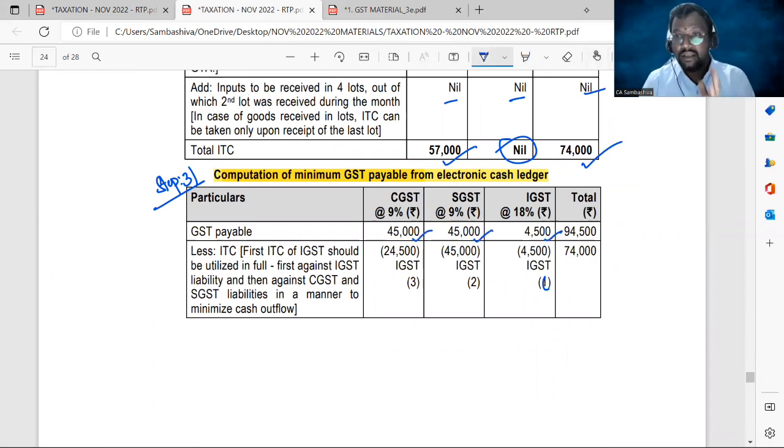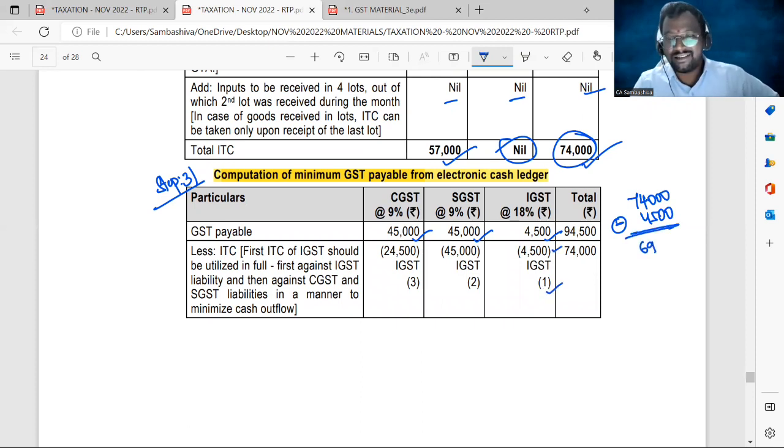Okay, now whenever you are paying the GST liability, first try to utilize fully the IGST balance. IGST credit balance, try to utilize fully. You have IGST credit balance of 74,000. Out of the 74,000, first utilize the balance for the payment of your IGST liability. You have IGST liability of 4,500. So the first priority is for the payment of your IGST liability, 4,500. And still you have 69,500 IGST credit balance.